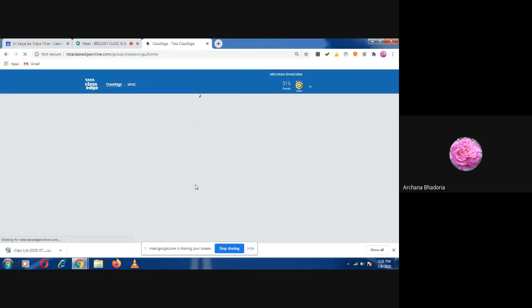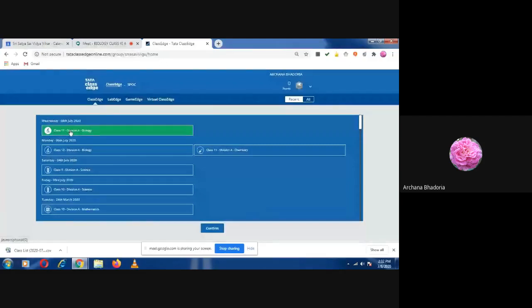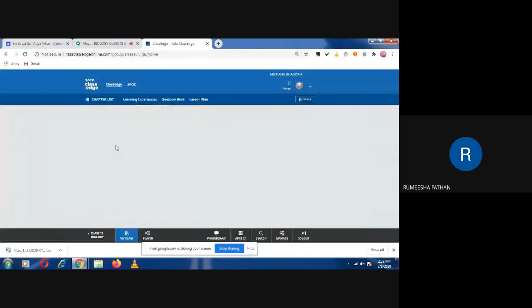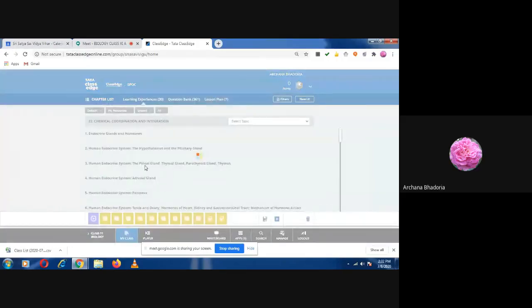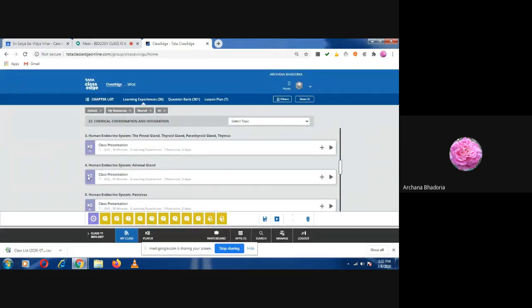Each adrenal gland is differentiated into two regions. What are those two regions? Outer cortex and inner medulla. You have to remember this. Cortex and medulla. Now we'll see one by one what is the role of the adrenal gland.